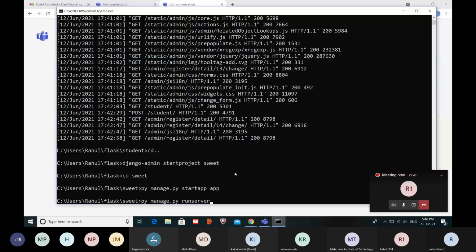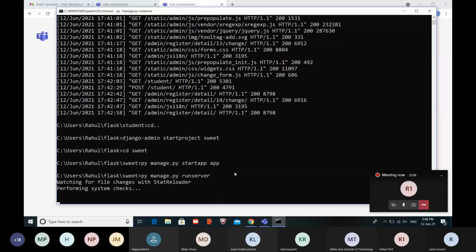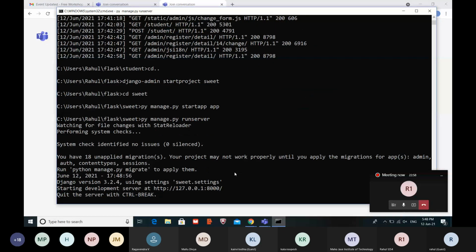It will start our server on our local desktop or PC. See here, all the people have got these steps: django-admin startproject suite, and then python manage.py startapp, and then the third command python manage.py runserver.